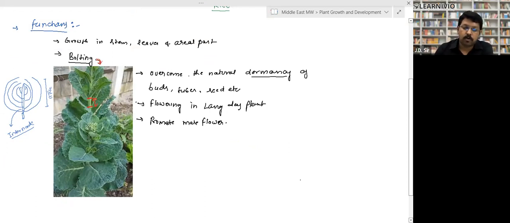This is responsible for overcoming the natural dormancy of buds, tubers, and seeds. It is responsible for flowering in long day plants, right? It promotes the male flower. So we have studied that auxin spray promotes the number of female flowers, but gibberellin promotes the formation of male flowers, right?